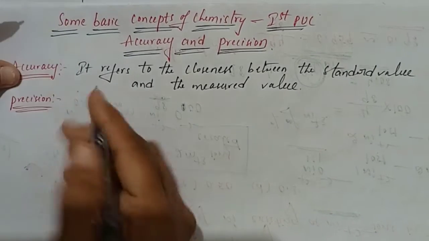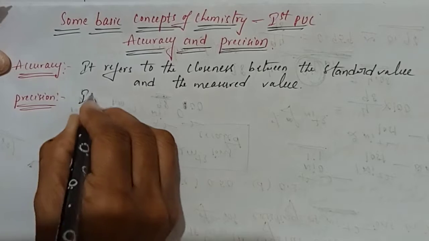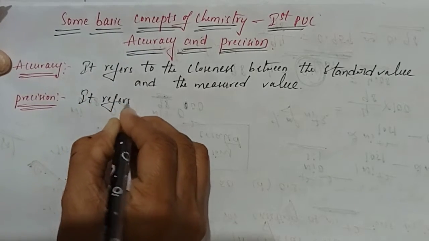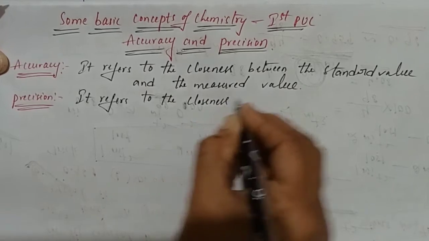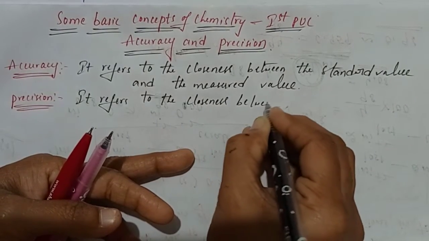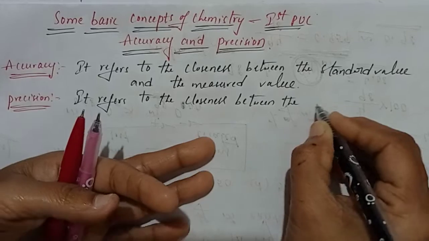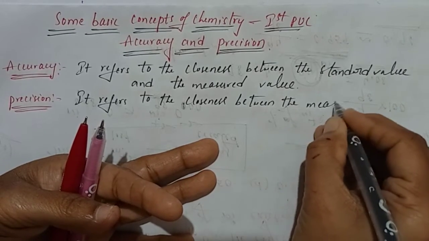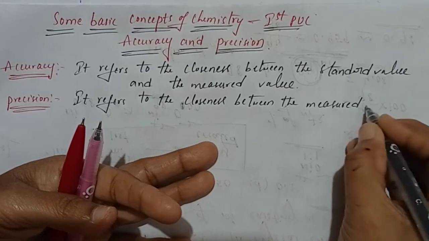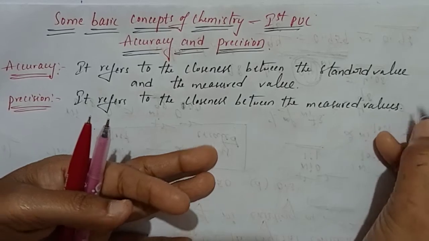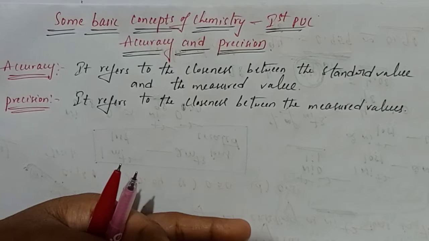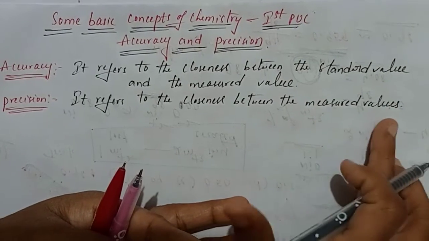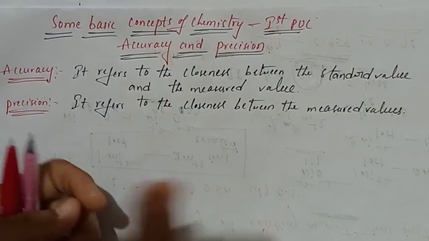What is precision, students? It refers to the closeness between the measured values. Are you following? Between any two measured values, there is a closeness. That is nothing but precision, students. Are you clear on this? So it refers to the closeness between the measured values. It is nothing but precision, students.